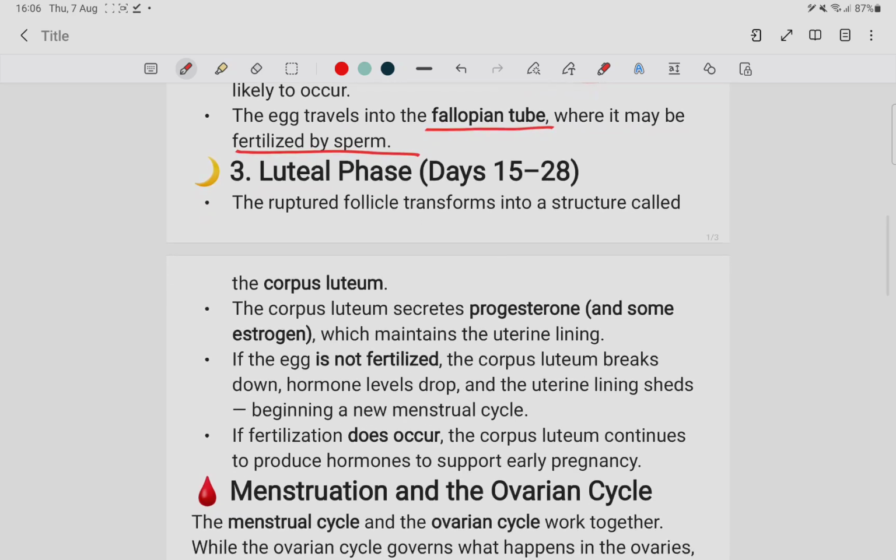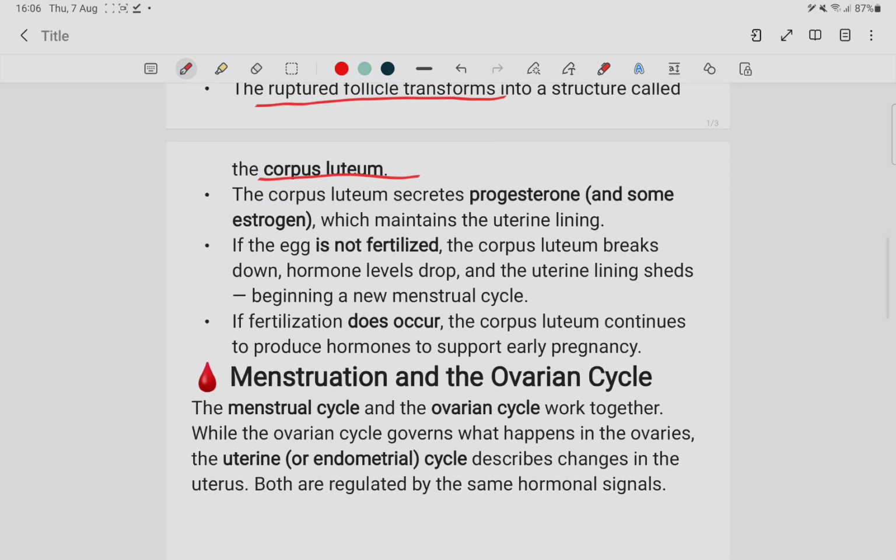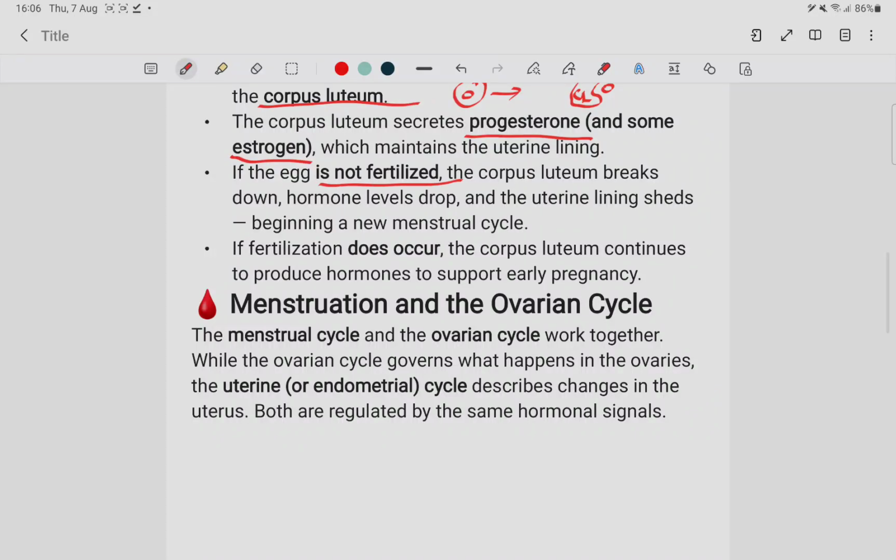Okay, finally let's talk about the luteal phase. In the luteal phase, the ruptured follicle is transformed into the corpus luteum. The corpus luteum secretes progesterone and some estrogen. The corpus luteum is what remains when the ovum is outside the follicle. Okay, this is the follicle with the ovum. When the ovum is released from it, it is called the corpus luteum. If the egg is not fertilized, the corpus luteum breaks down and hormone levels drop.